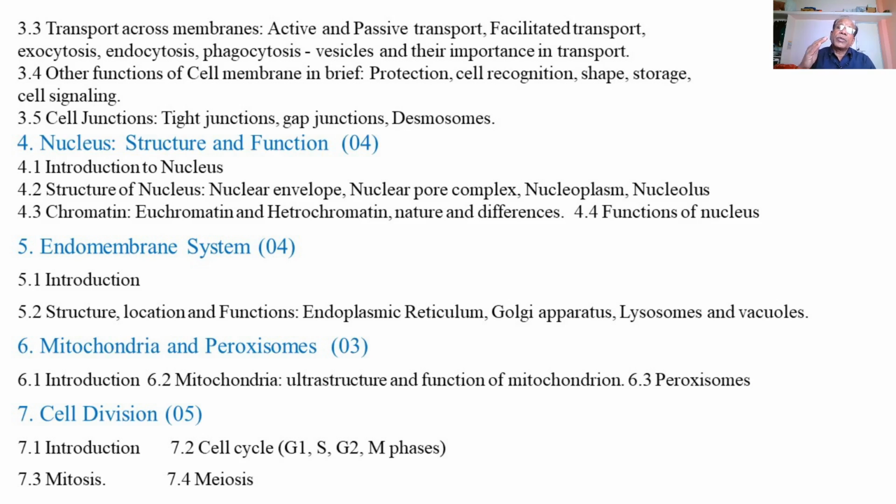So rough endoplasmic reticulum is situated just outside the nuclear membrane and performs the process of protein synthesis.